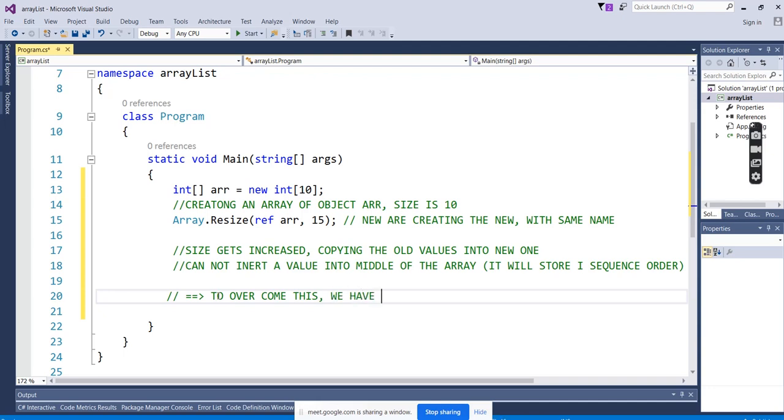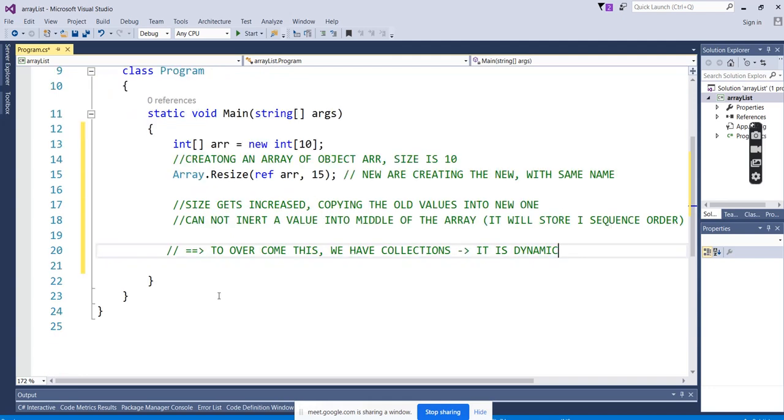So we have collection. What is a collection? First we have to keep in mind, collection is a dynamic thing. Array is not a collection. Array list is a collection, and list is a collection. What are the advantages we are going to get in the collections? Actually, I am not prepared with notes for this, that's the reason I'm typing here. I will add it in PowerPoint slides and share with you.